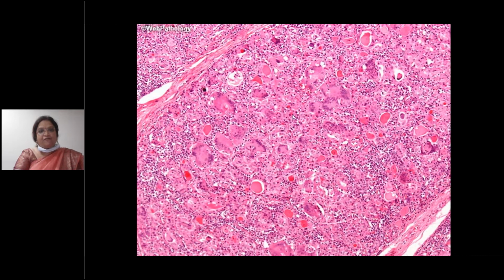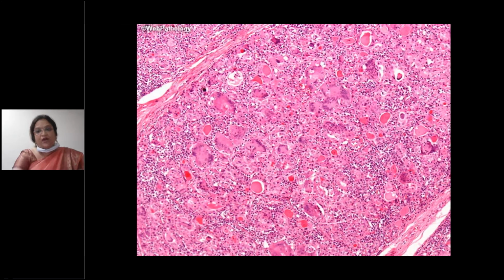So what you can see are several multinucleated giant cells in de Quervain's thyroiditis, and apart from that, inflammatory infiltrate comprising tiny abscesses, micro abscesses, with predominantly neutrophils.